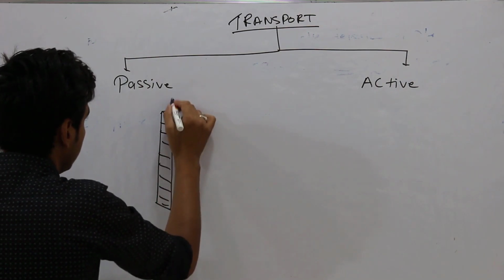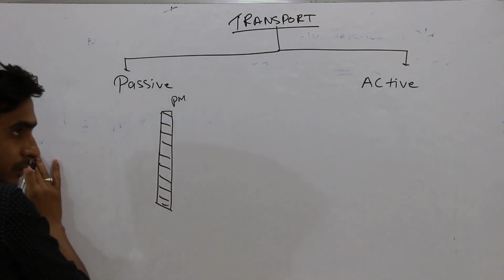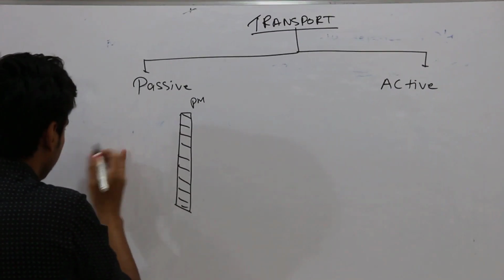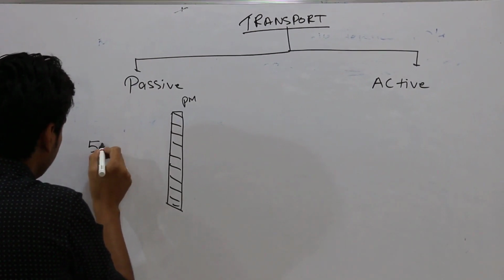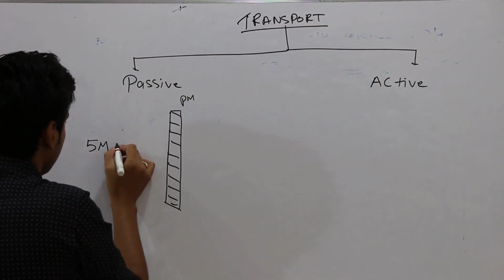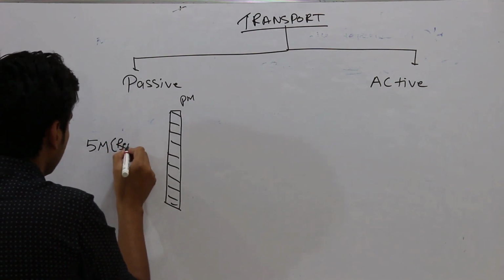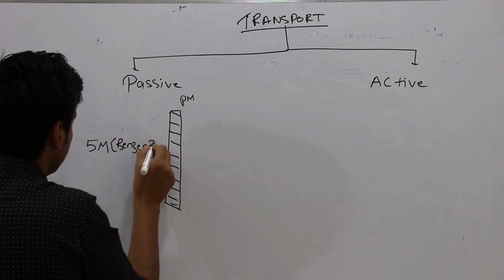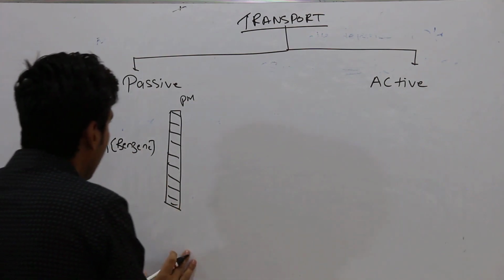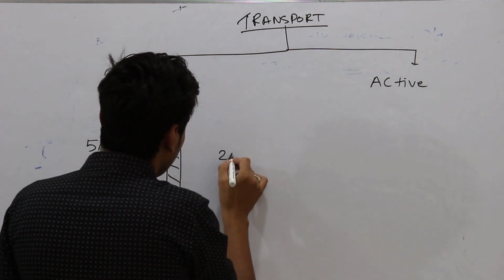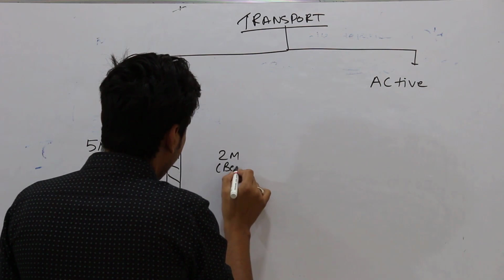Suppose this is a plasma membrane. This side of the plasma membrane you are having 5 mole of glucose or anything, benzene. Suppose you are having 5 mole of benzene. This side you are having 2 mole of benzene.